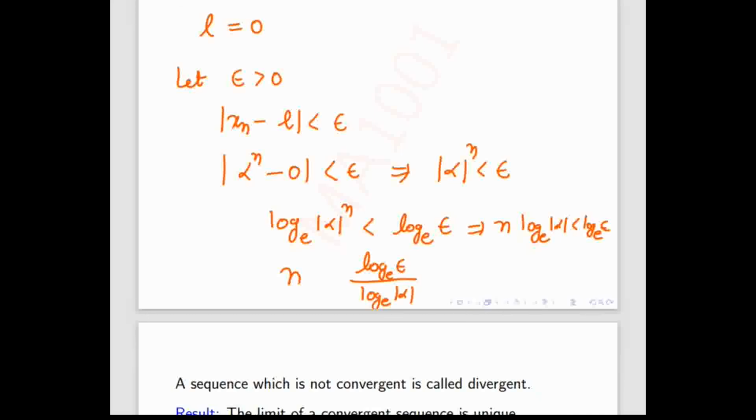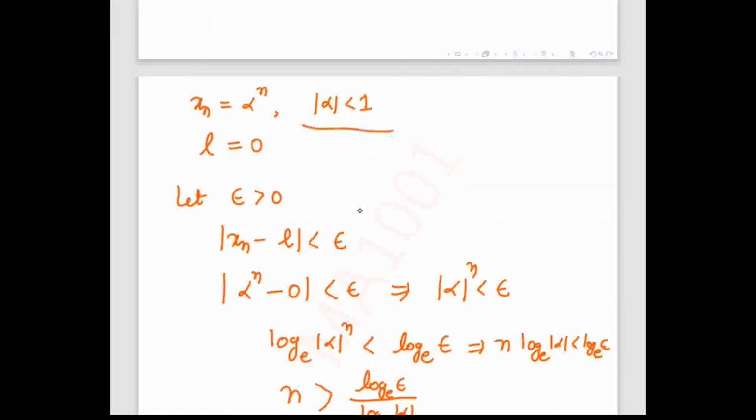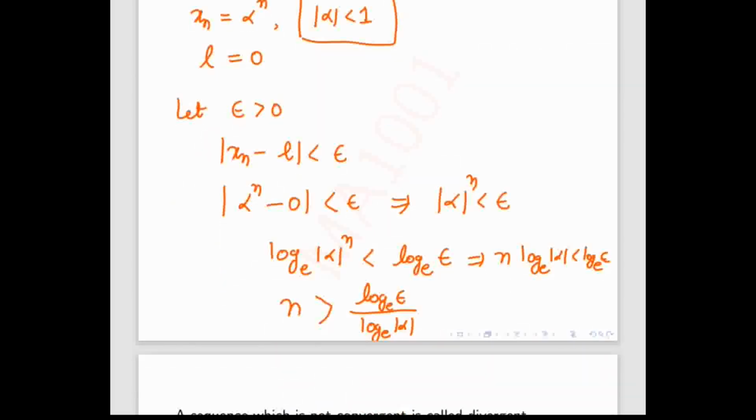So what will be the sign? Is there any problem with the base e? That is the natural log. So will n be greater or less? N will be greater, because mod alpha is less than 1, so the log gives a negative number, and then the sign will reverse.